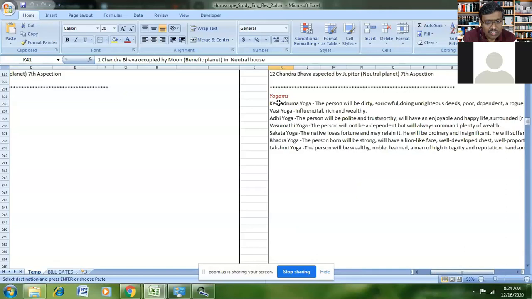There is a section called Yogams, where I have captured the different Yogams for that particular subject based on the planetary positions. This is again a work in progress, and I try to capture as many yogas as possible, and keep on adding to the list of yogas that can be captured. With your suggestions, I think this tool will be very helpful for beginners who want to get into astrology.